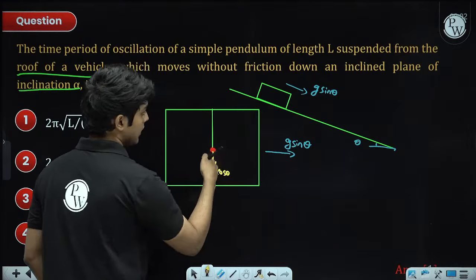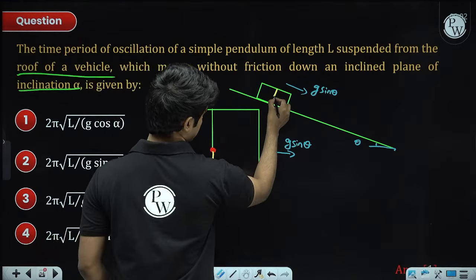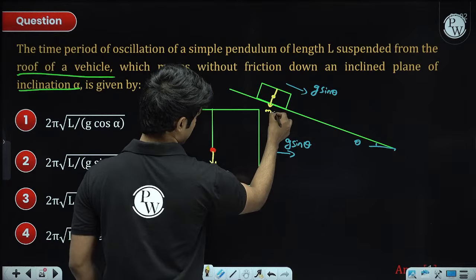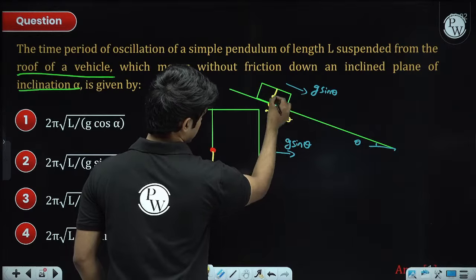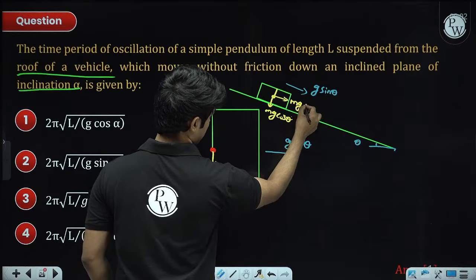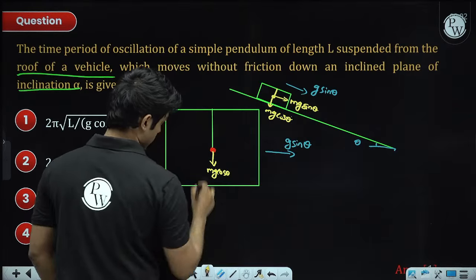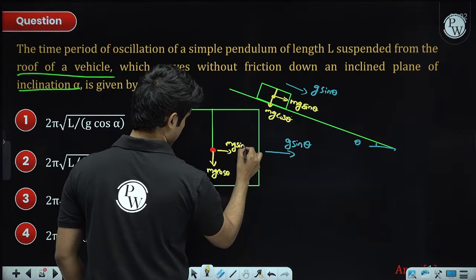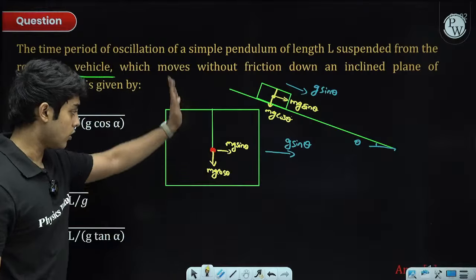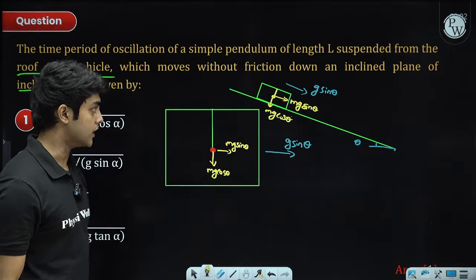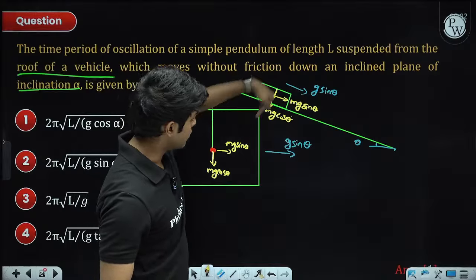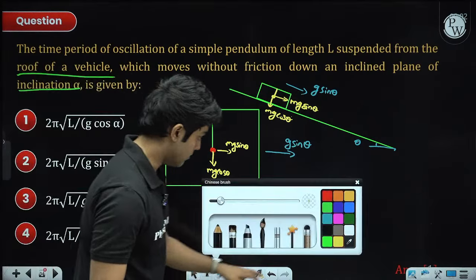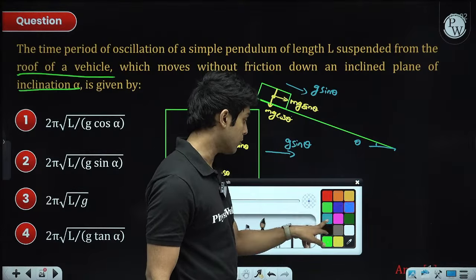Why is it mg cos theta downwards? Because this is the situation from this view, right? So in this direction we have mg cos theta, and in this direction we have mg sin theta. So on this ball we have mg sin theta to the right. This is the mg force resolved along the down and right directions.